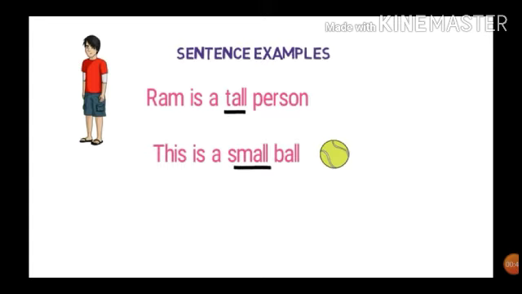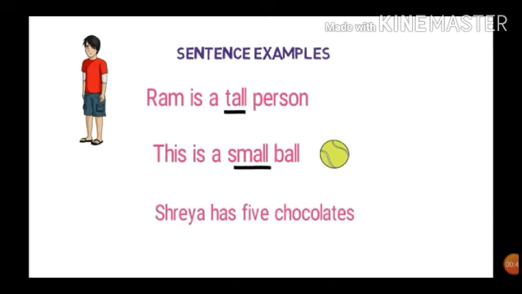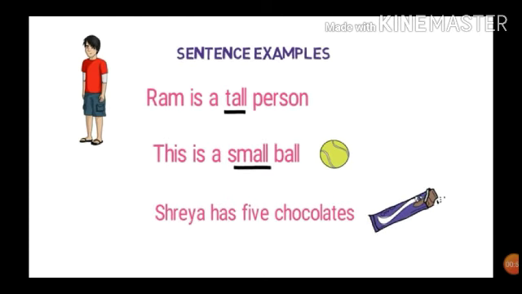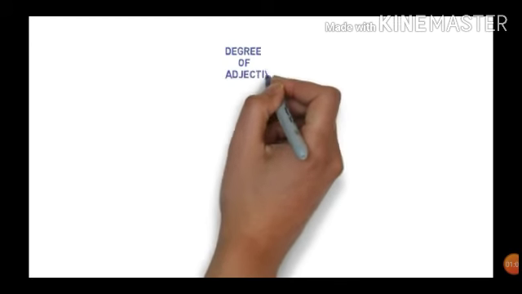Second sentence, this is a small ball. Here the word small is describing the ball, its size. So it is an adjective. Next, Shreya has 5 chocolates. Here the word 5 is describing the chocolates, how many chocolates there are. So these words tall, small, 5 are adjectives. And in this chapter we will discuss the degrees of adjectives.